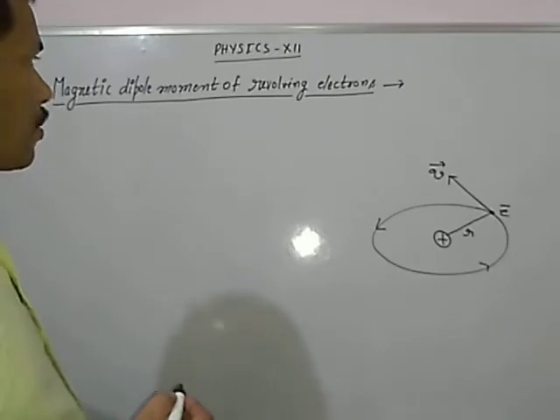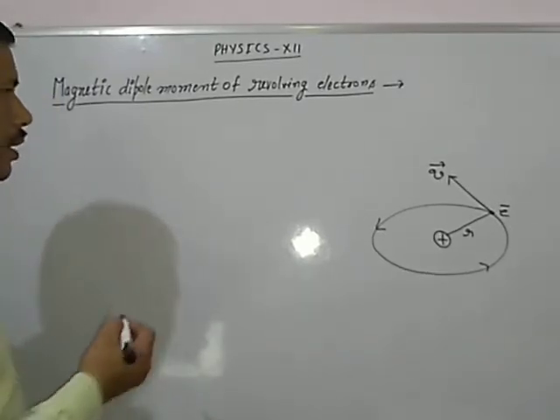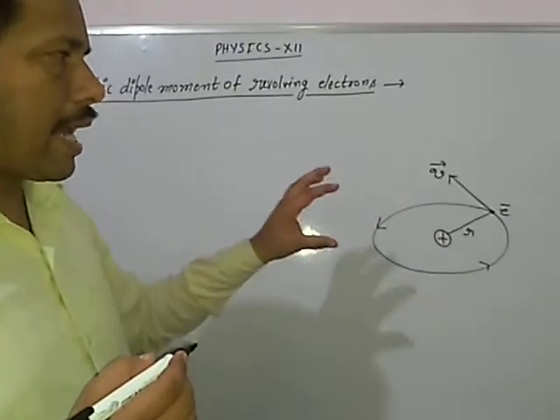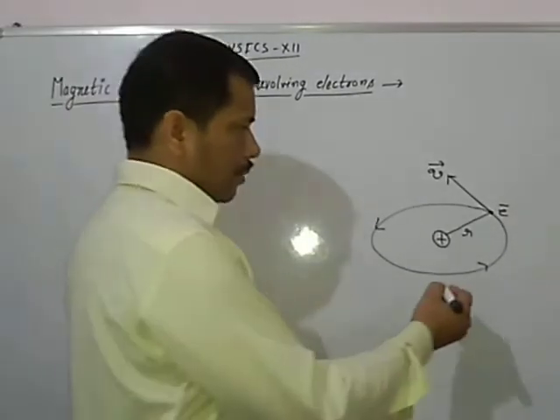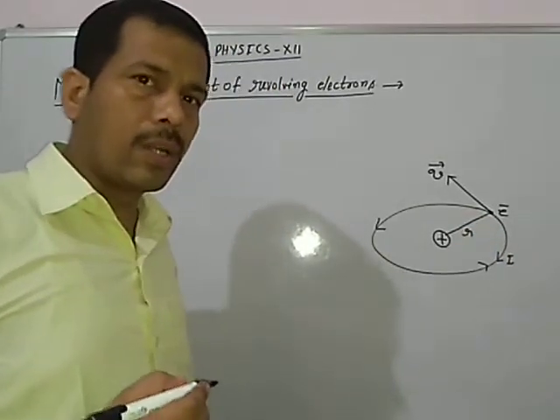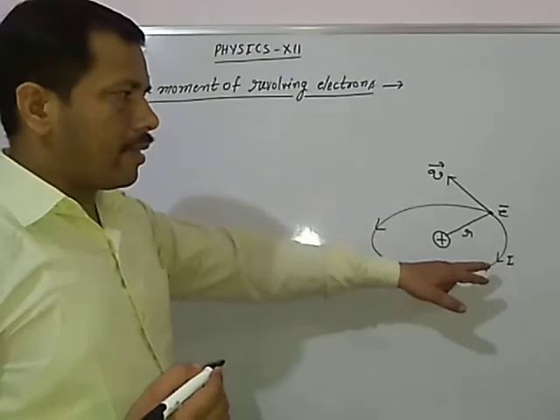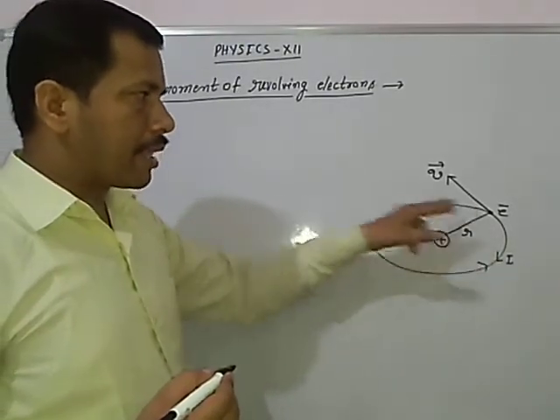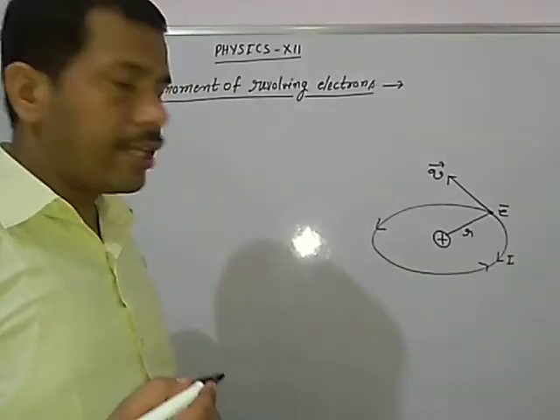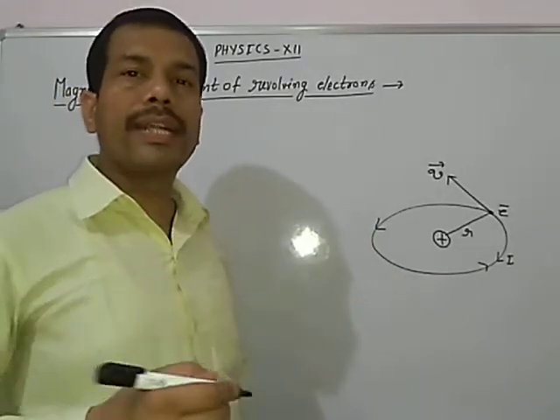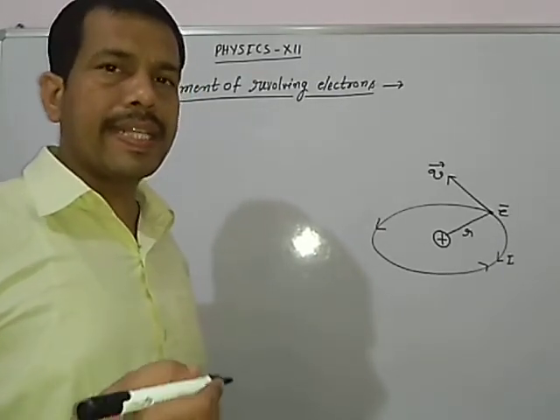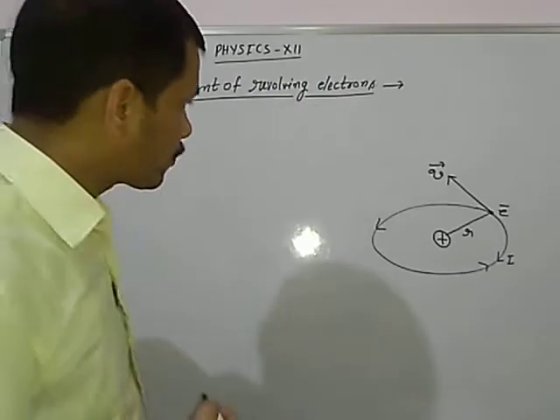In this case, the revolving electron around the nucleus is again behaving as a current loop, and we have calculated that the magnetic moment of a current loop is I into A. If there are n number of turns, then it will be n times the magnetic moment of the single one, that is nIA.